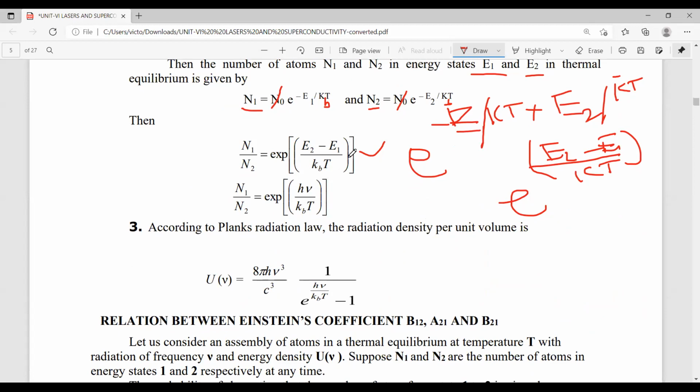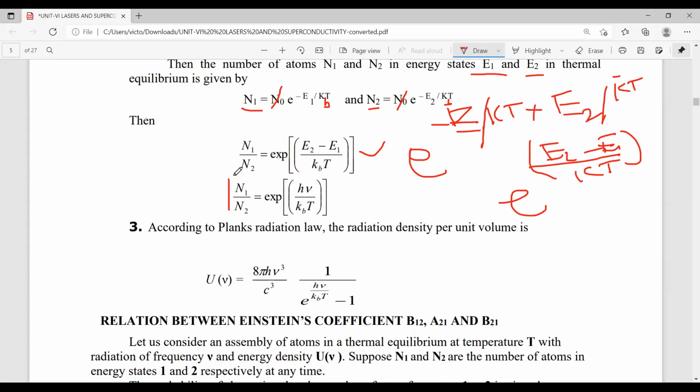E2 minus E1 is always equal to h nu. So finally the ratio between the number of atoms in the first energy level to the second energy level is equal to exponential of h nu by KB T.